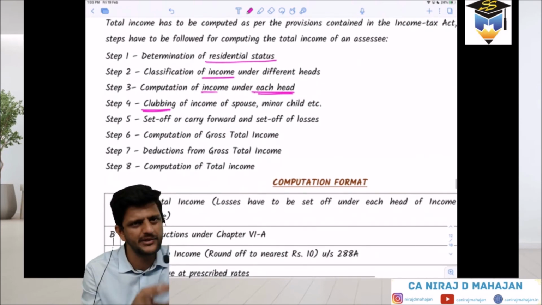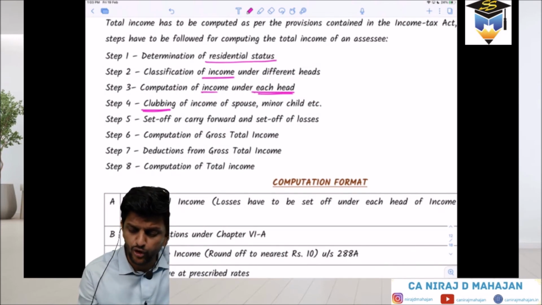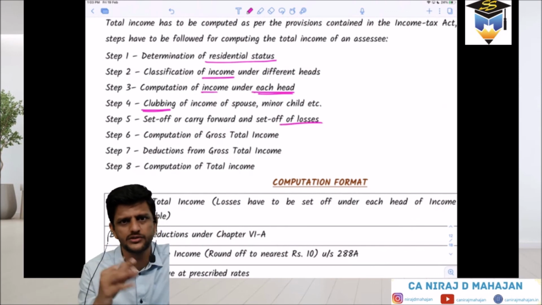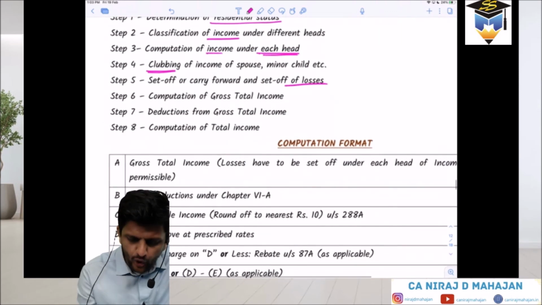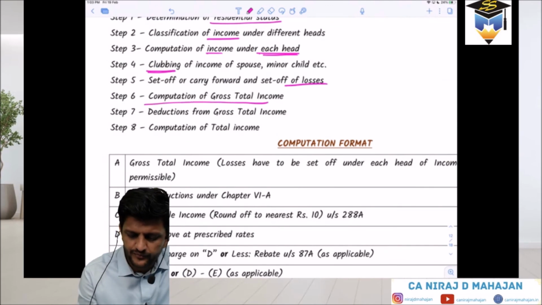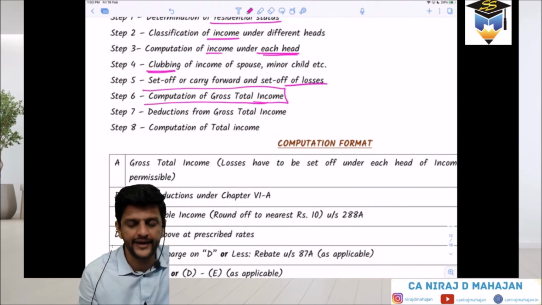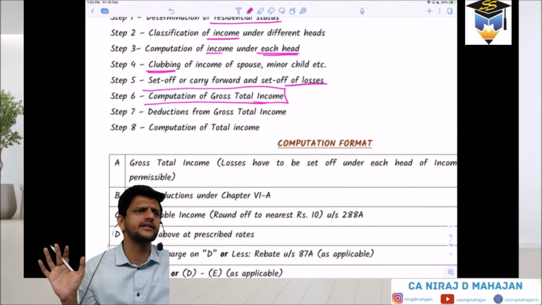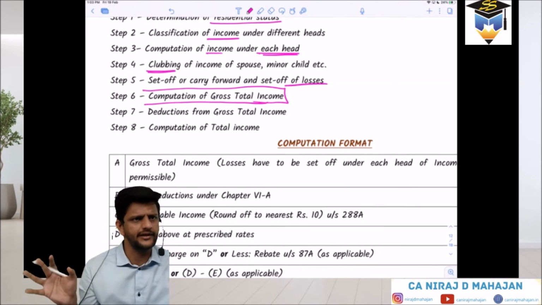These are all chapters, you will understand everything. Then setting off or carry forward of any of the losses. I already gave you an example today. If there is a loss, that has to be seen. Now when we do all of this, we arrive at GTI, gross total income. First we are just adding the incomes.